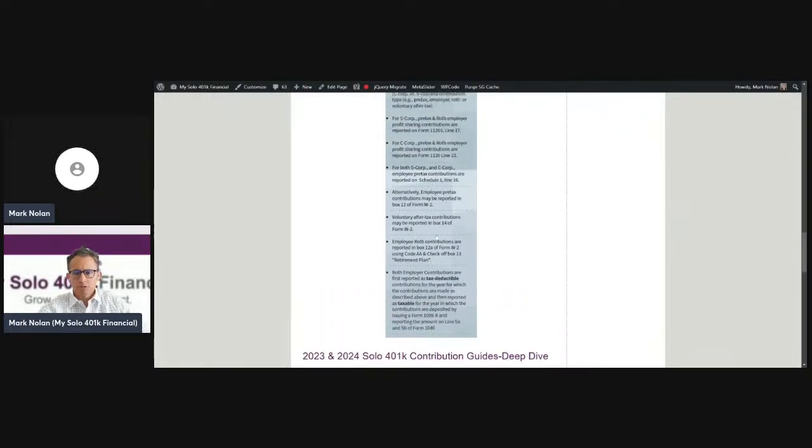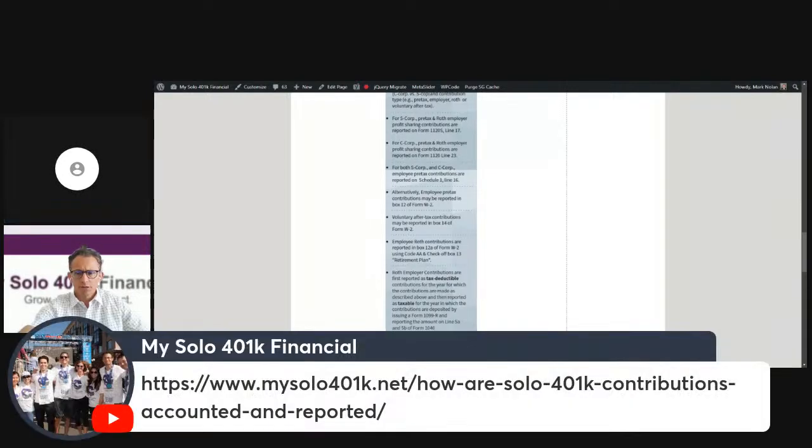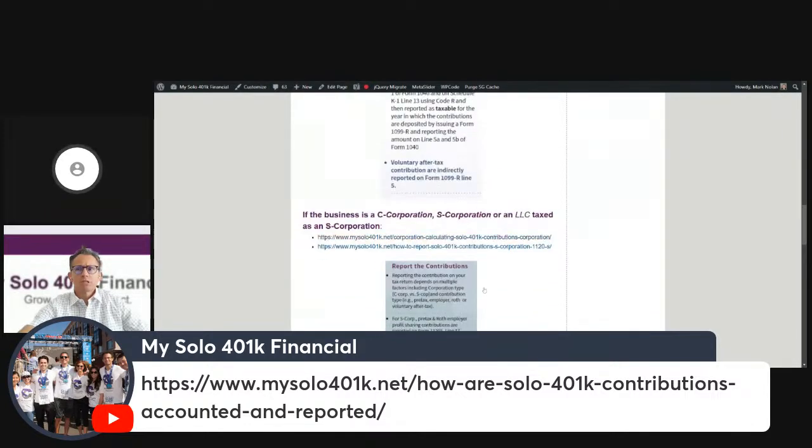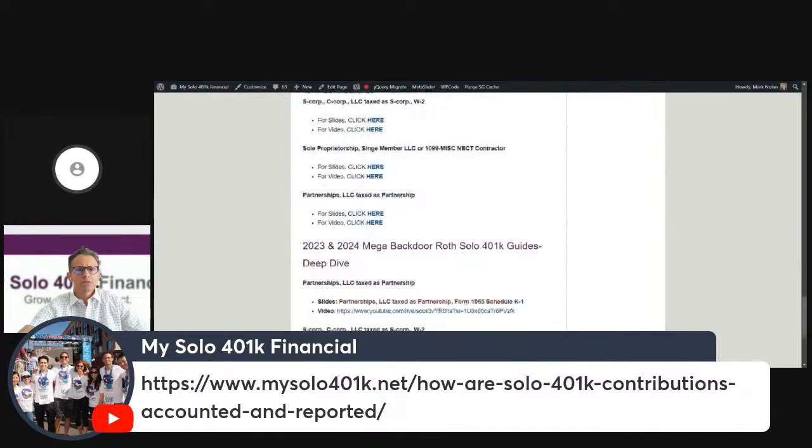Okay, let's get back here to the presentation and share my screen here. So again, today we're talking about the Mega Backdoor Roth self-directed 401k. Specifically, what income sources can I use to make contributions?